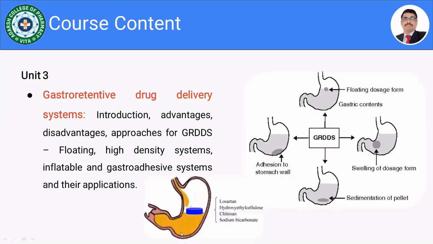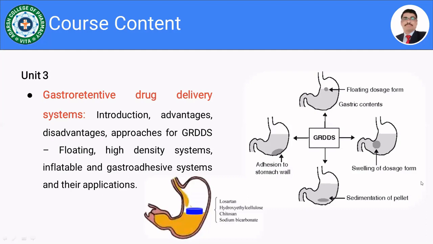There are four approaches. Either make the formulation float in the GIT, so automatically it is not going to be emptied into the duodenum or small intestine. So this is one approach, that is the floating drug delivery system. Then the second approach is the swelling of the dosage form.